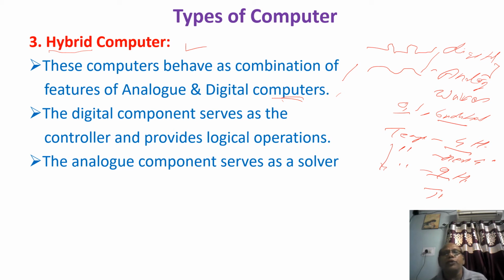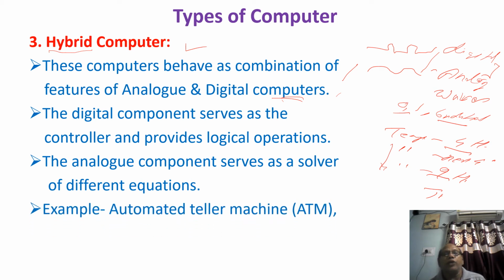Now the analog computer serves as a solver of different equations. In mathematics there are continuous equations, and there must be a device to solve such problems. Human beings cannot find out different fixed values. If there is a continuous rise, how can they count it? So it is necessary to have devices that take a particular mathematical equation and solve the problem. In this way you can use this one.